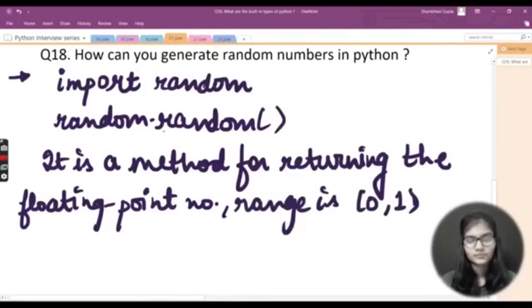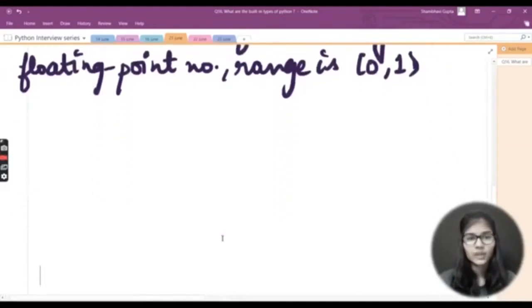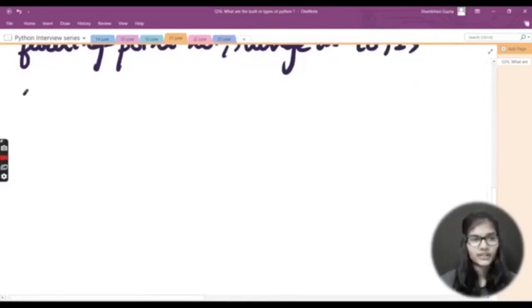Now this function generates random float numbers, right? So this is actually used for generating random float numbers. And these are all functions which are defined under the random class. Now let's see some other functions of the random module as well. Let me first write out the first function, that is randrange.